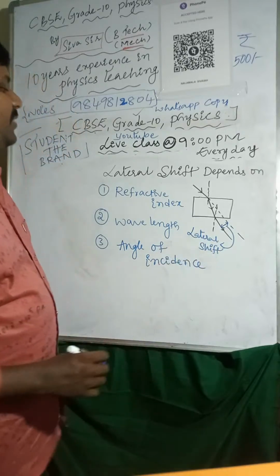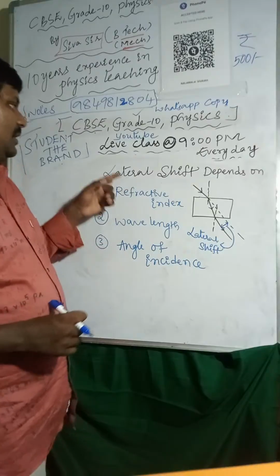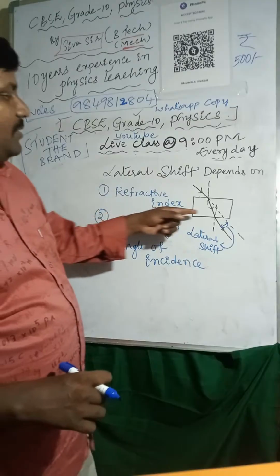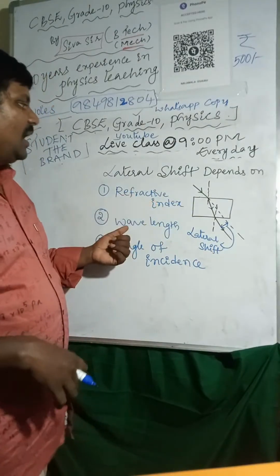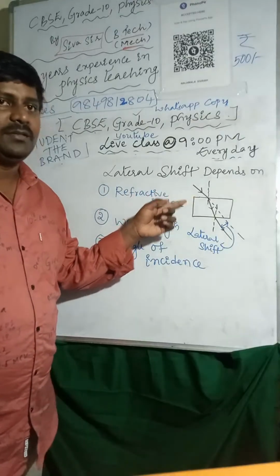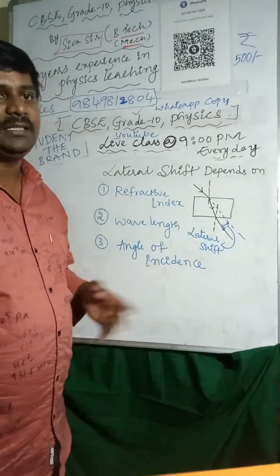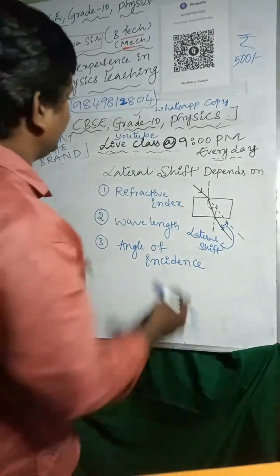So these are the defining factors. Based on these, lateral displacement depends on the refractive index of the glass slab, the wavelength of the incident light ray, what light ray we are considering, and the angle of incidence, how much angle it is incident at. Next one. So we'll go to the next one.